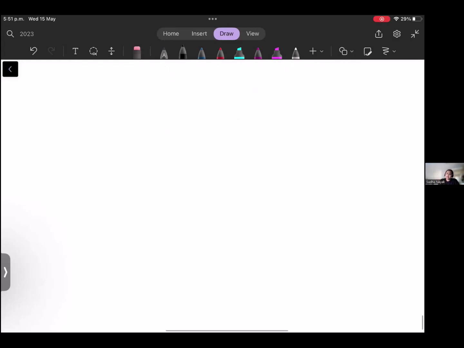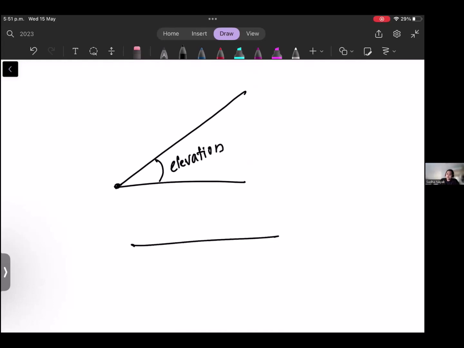Now there are applications. We know this. If this is the ground and this is the angle of elevation. And if you are standing here and looking down, this is the angle of... what is the name? Forgot again. Angle of depression.